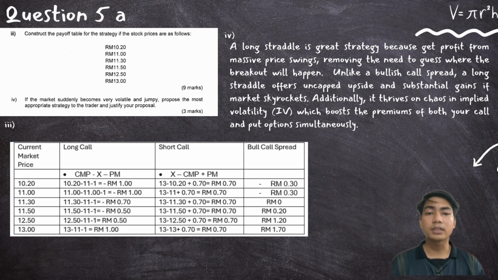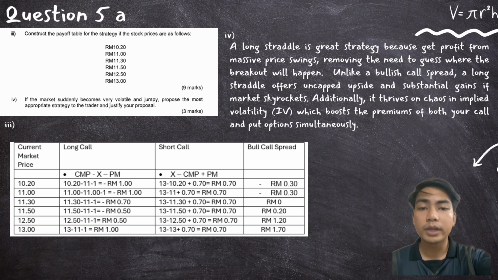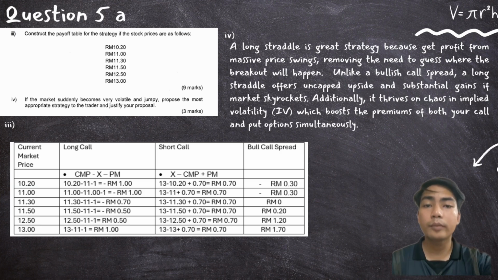It allows investors to profit from large price movements regardless of whether the market moves upward or downward. Therefore, compared to a bull call spread, a long straddle is more suitable in highly volatile market conditions because it benefits from significant price swings in either direction.